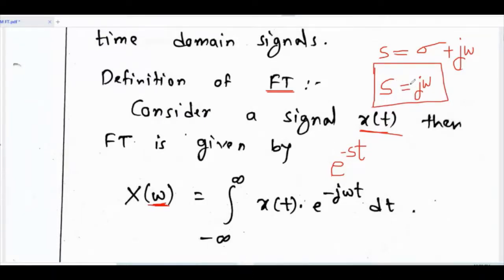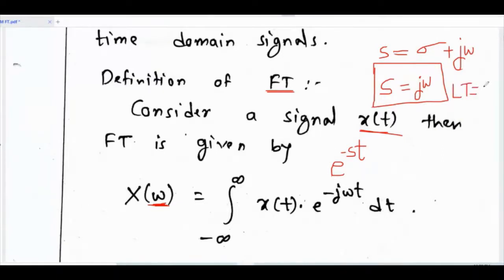If I talk about the history, earlier Fourier transform was invented. After that, we found some limitations of Fourier transform. To overcome those limitations, we have Laplace transform. So whenever sigma is 0, that is, the attenuation is 0, then s simply becomes j omega, and in that case Laplace transform equals Fourier transform.